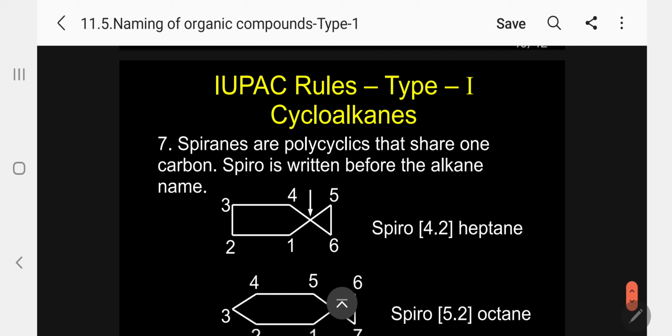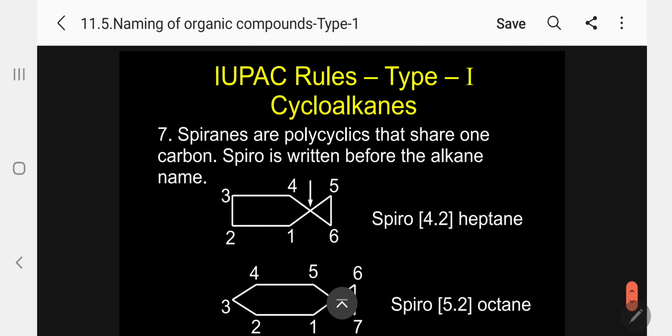Now, this is another interesting rule that's called spirane. What are spiranes? Polycyclics, more than one cyclic compound, but they share one carbon atom. What we have previously said, 2 different carbon atoms, that is bridgehead. This is not bridgehead; it is through one carbon atom. In that case, we have to use the word spiro. Spiro is written before the alkane.